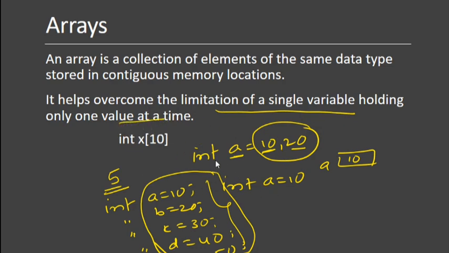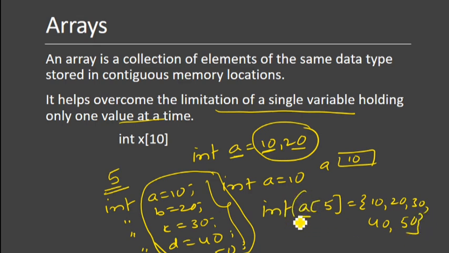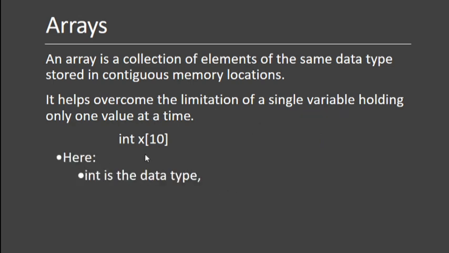So what is the solution? Simple, I am writing int a of 5, and here 10, 20, 30, 40 and 50. The variable name is single, but it can hold 5 values in it. The array name is only a single variable name, but the elements are a of 0, a of 1, a of 2, a of 3 and a of 4. That is nothing but an array. Here I'm taking int x of 10, right?